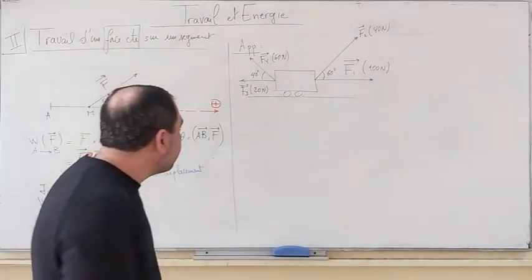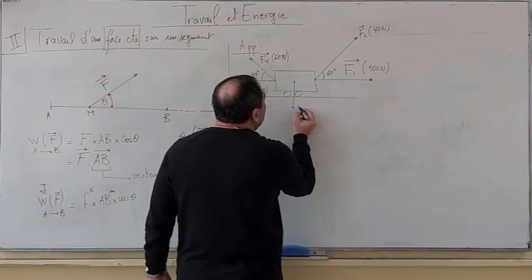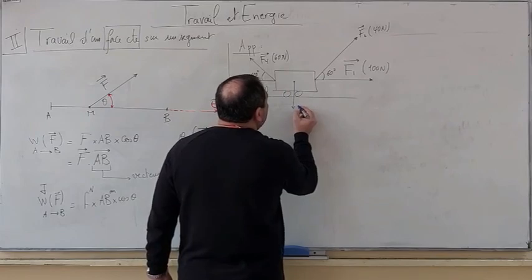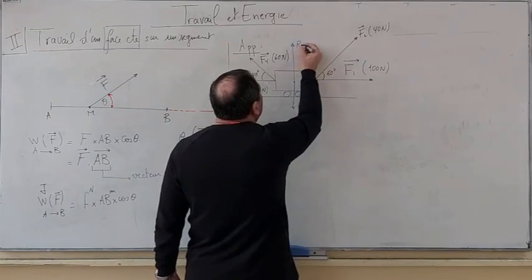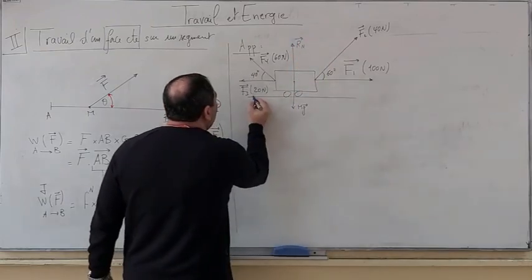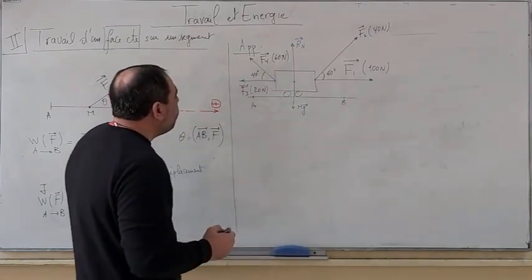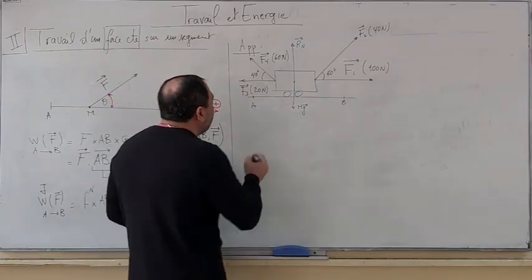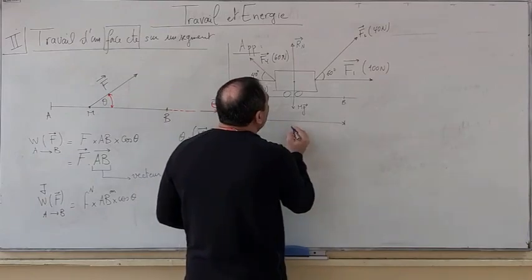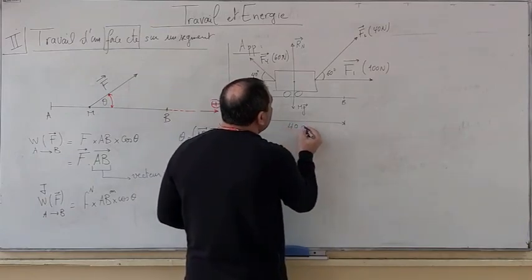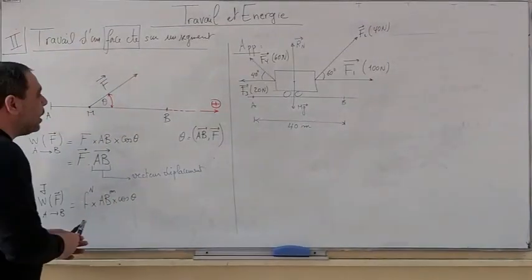On the wagon, we have two additional forces. These forces are its weight, mg, and the reaction of the support, Rn. The wagon moves from point A to point B. We need to find the work of each force when the wagon performs a displacement from A to B. This displacement is equal to 40 meters. Now let's use the previous expression.